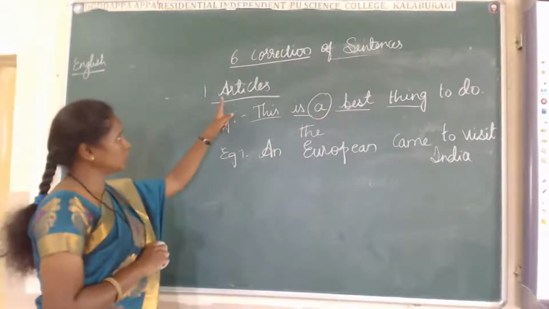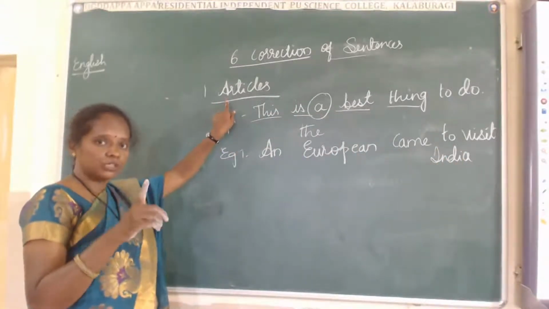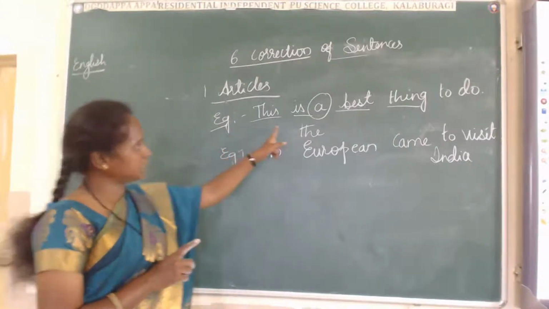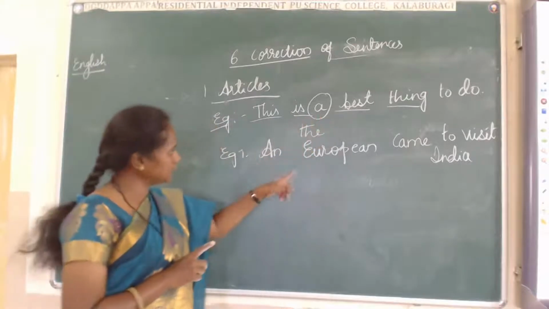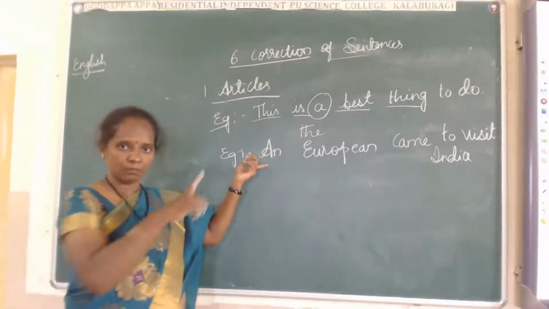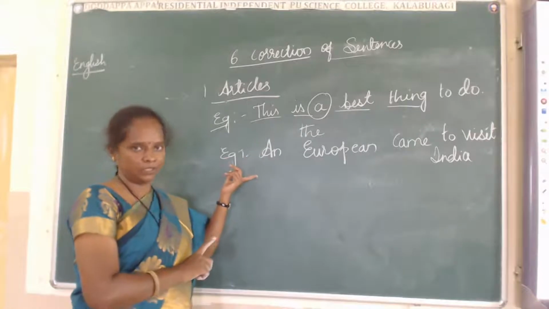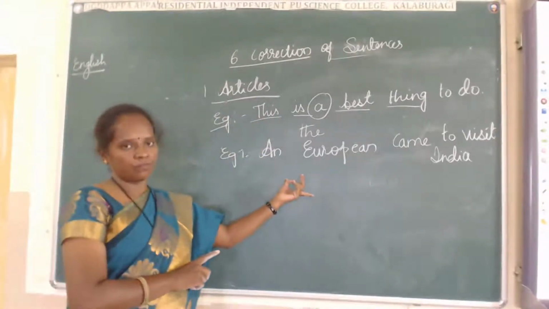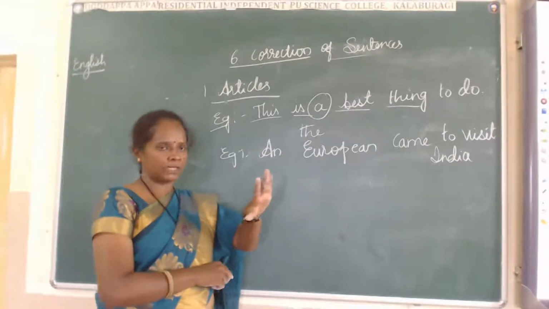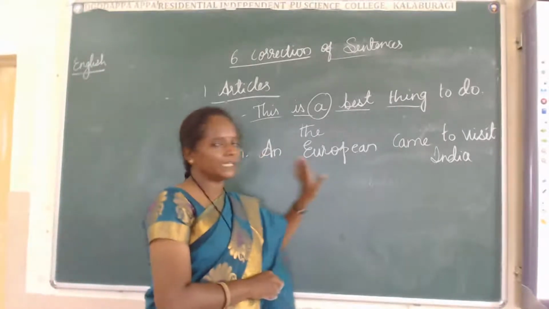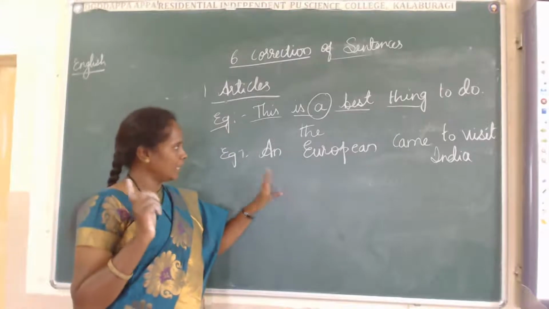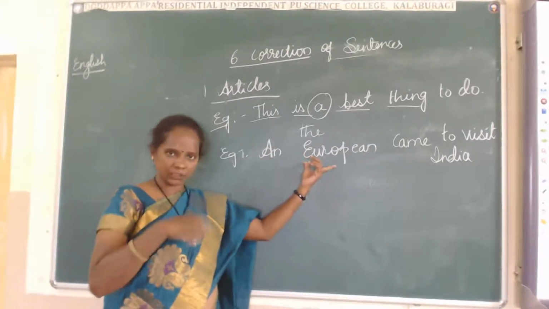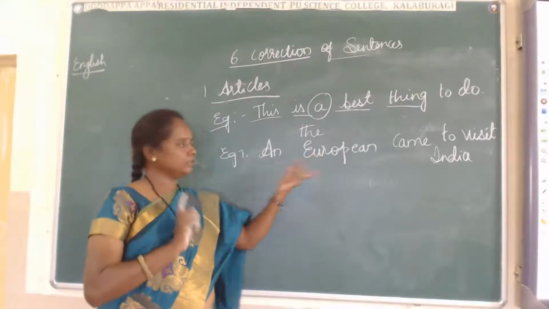Here we are talking only about articles. So just you focus on only articles. In the first sentence, A is the article. In the second sentence, an is the article. I am telling about only articles, just you focus on them. Don't think about whether the sentence is affirmative, a question, or negative. Only find where the article is, and after finding it, see whether it is suitable for the next word or not.